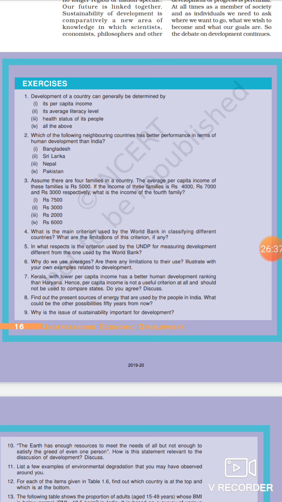You will calculate this. I will not answer it for you. You will be calculating this particular average question. Here the average per capita income is given as 5,000. There are 3 families. Income which is given 5,000 is equal to 4,000 plus 7,000 plus 3,000 divided by 3, and plus x also. You need to find x, that is the 4th family. You will calculate it.